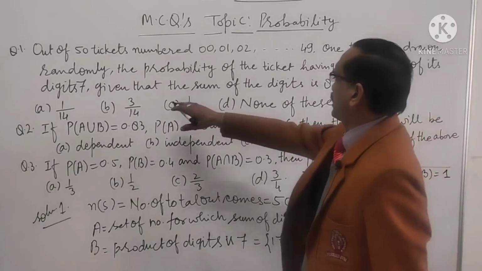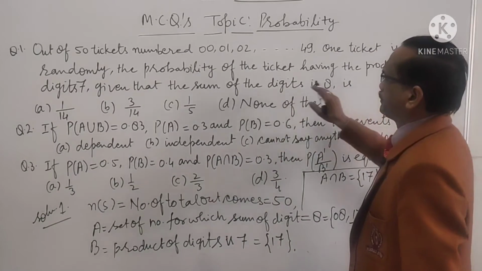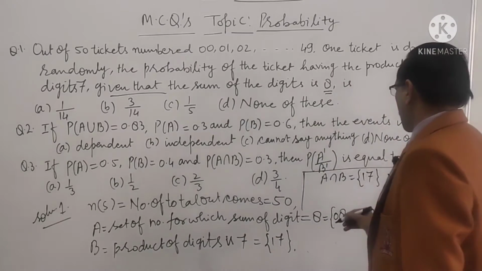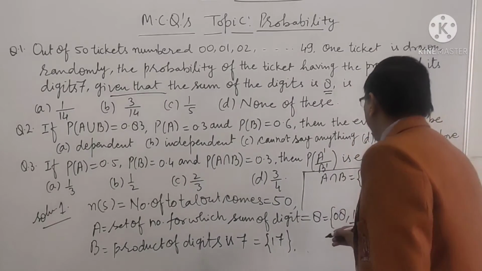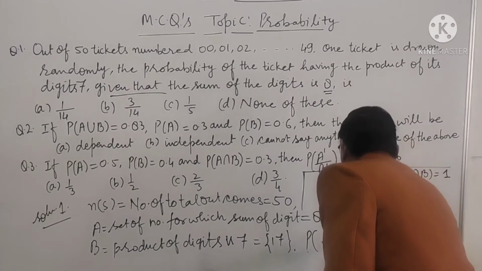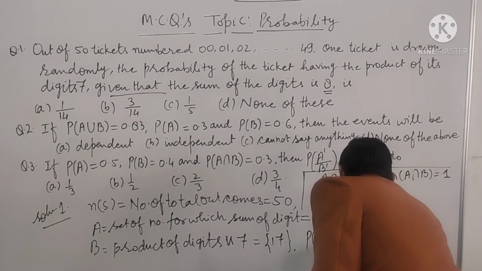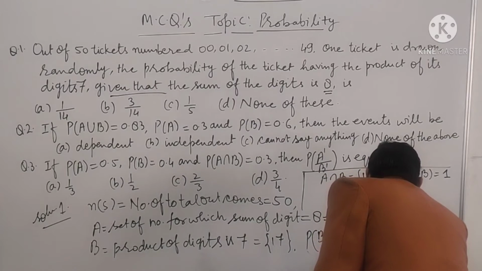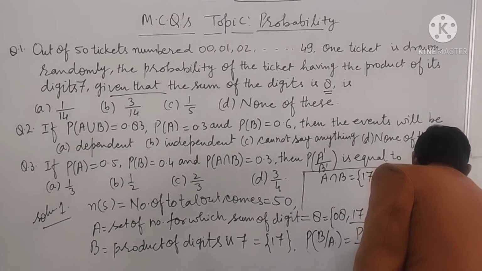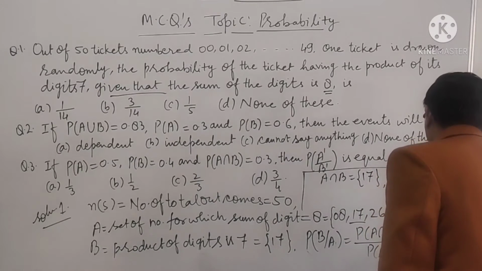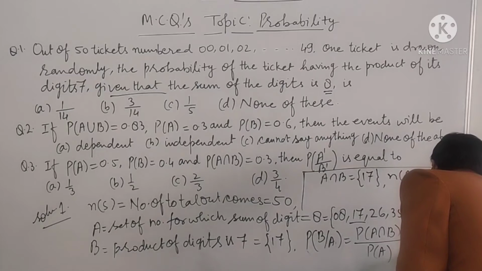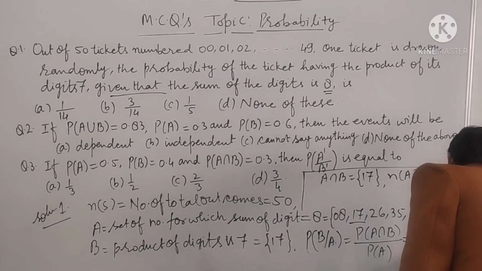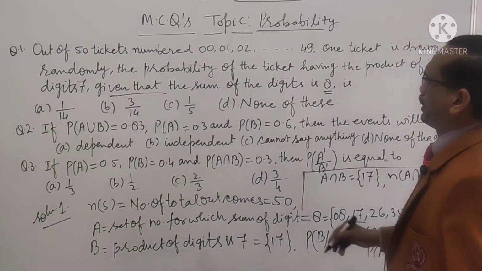Now, this is a conditional probability. The question is of conditional probability, given that the sum of the digits is 8. So we will have to find probability B given A. It is P(A intersection B) upon P(A). It is 1 upon 50 over 5 upon 50. 50 is cancelled. It is 1 upon 5. So the C option is correct.